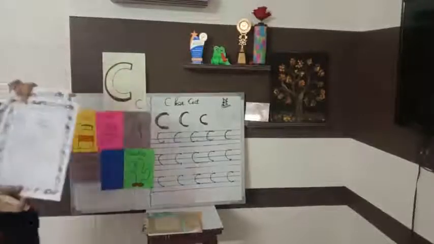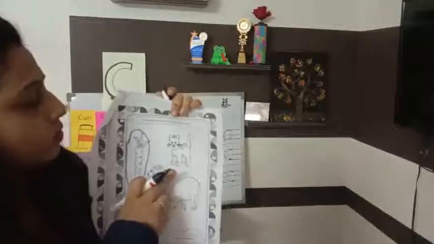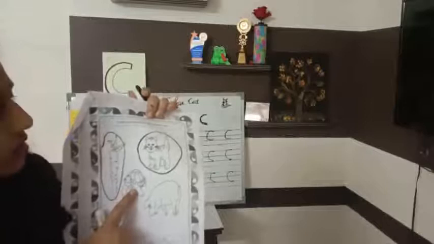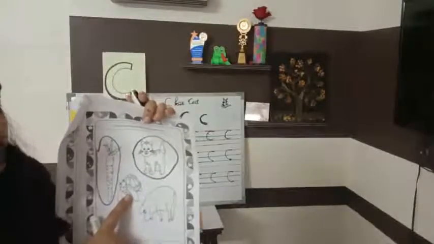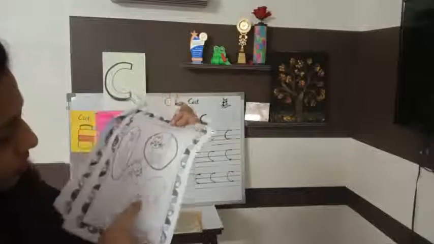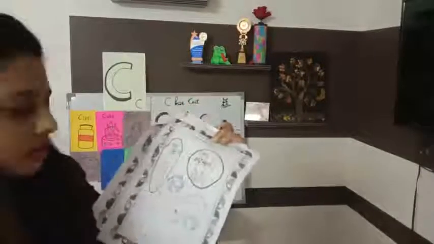Can you see now? Now what is this? C for cat. So we have to circle cat. What is this? Turtle. T for turtle. It does not start with letter C, so we don't have to circle it. And now what is this? It looks like a dog, right? So we don't have to circle this dog.